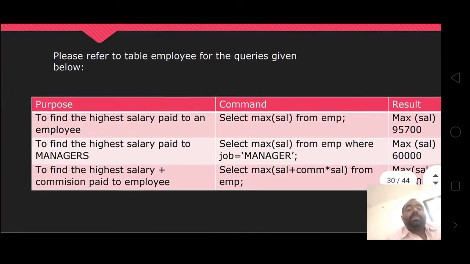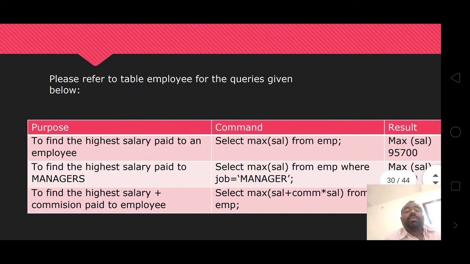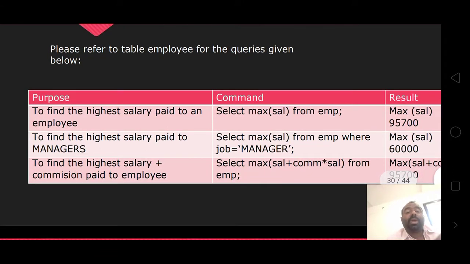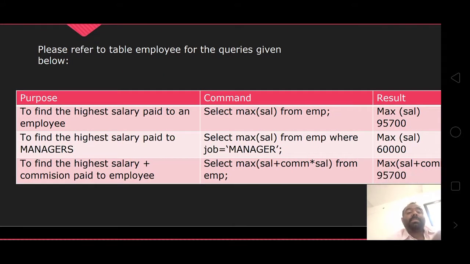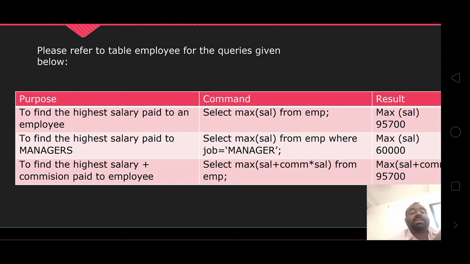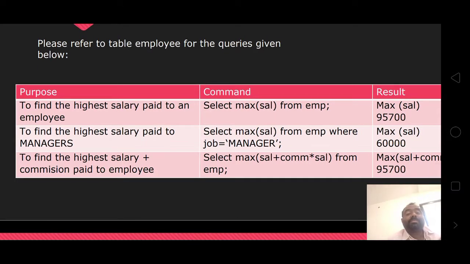Now go to the aggregate function max. Refer to the employee table given below. To find the highest salary paid to an employee: select max, within brackets salary, from EMP. The result given is max salary 95,700. This is the maximum salary of an employee in this particular table.